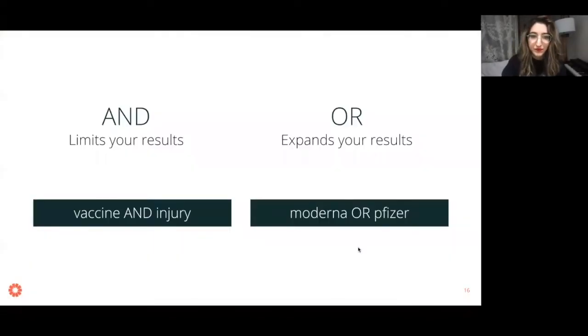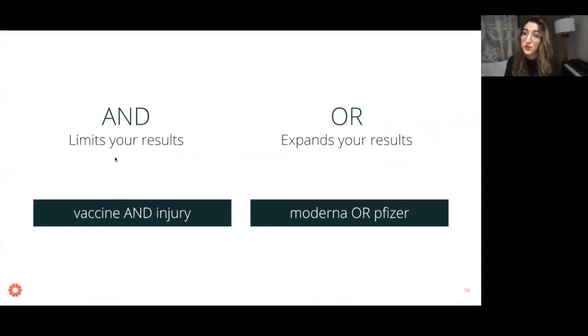So Boolean queries involve using 2 operators, AND and OR, in capital letters. So what we're going to be doing is stringing keywords together using AND or OR in specific ways. So what do these 2 things do when you put them in a search string?